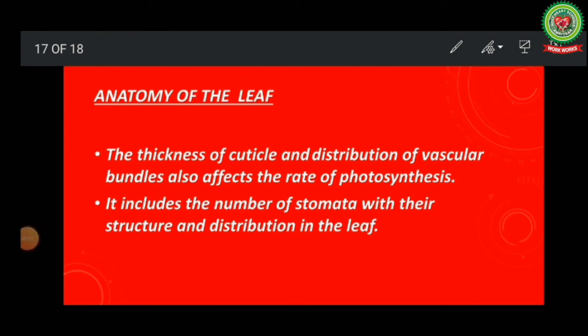Another factor is the anatomy of the leaf. Anatomy means the branch of science which deals with the study of structure or internal working of something. So, the thickness of cuticle and distribution of vascular bundles also affects the rate of photosynthesis. It includes the number of stomata with their structure and distribution in the leaf.